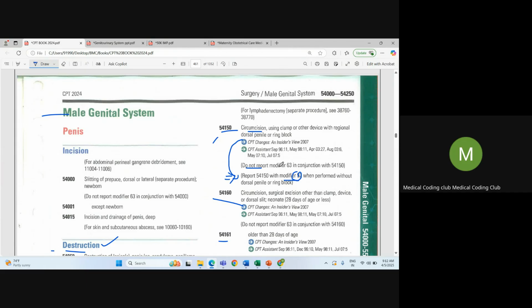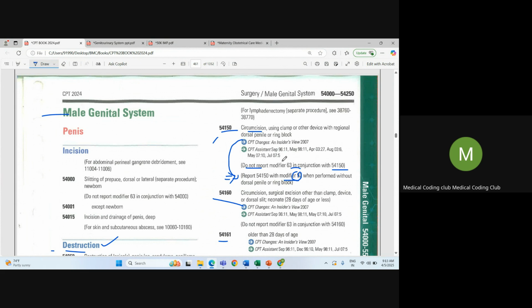And also do not report modifier 63 in conjunction with 54150, since most of this kind of procedure will be performed on infants. Infants will be weighing around 2 kg, 2.5 kg, 3 kg, likewise. So modifier 63 is based on weight, less than 4 kg or maybe 3.5 kg.